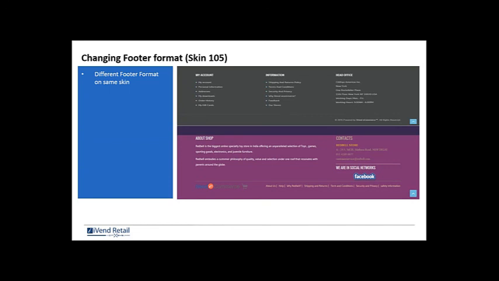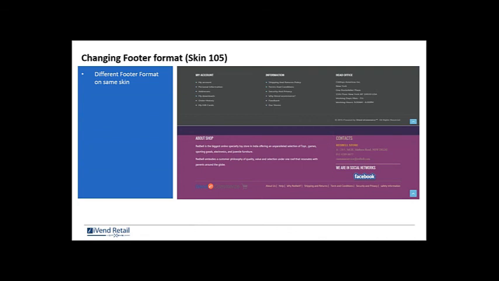You can change the footer provided you have a designer who can design it for you, or you can ask any web designer to design a good footer for you, with a little knowledge of how you want to change the footer and from where it should be changed. You should know all those basic things of iVend e-commerce.